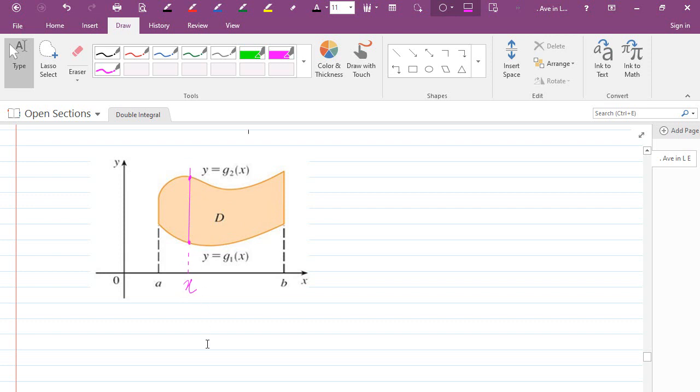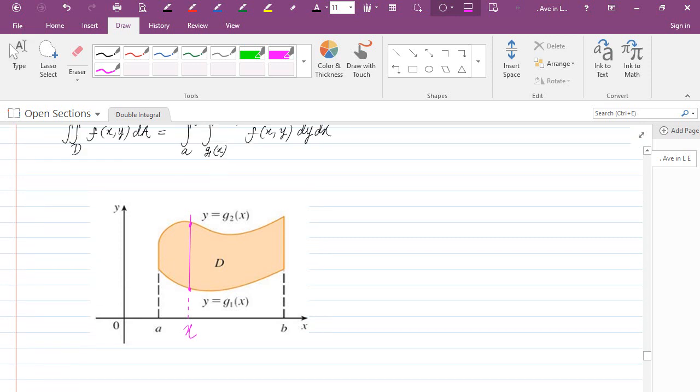And as x goes from a to b, we can think of D as consisting of these vertical line segments. So that's why it is called a vertically simple region.